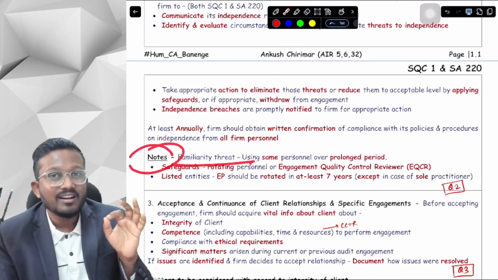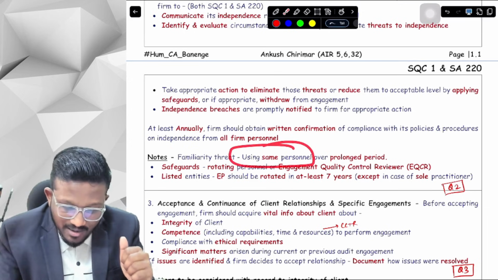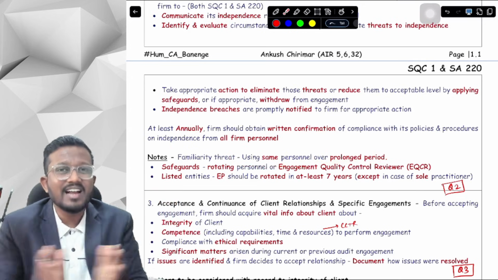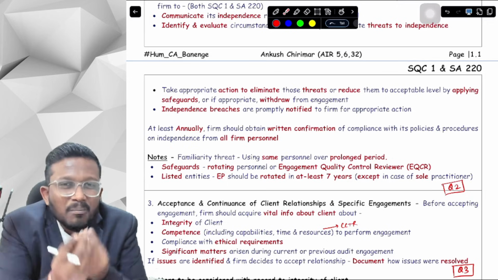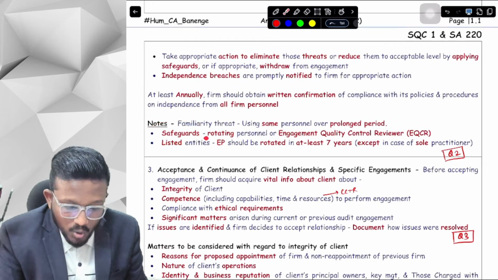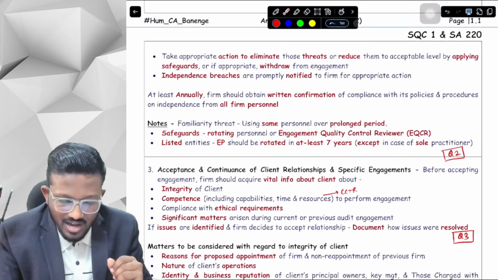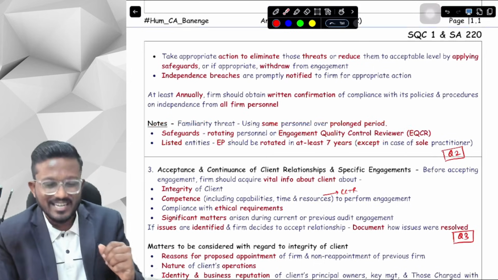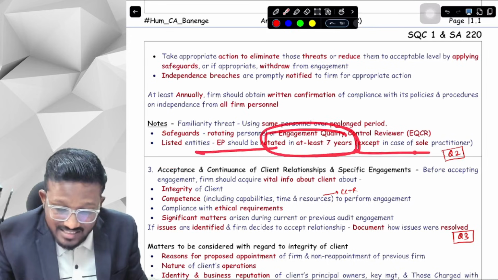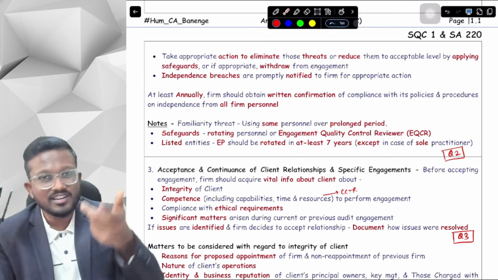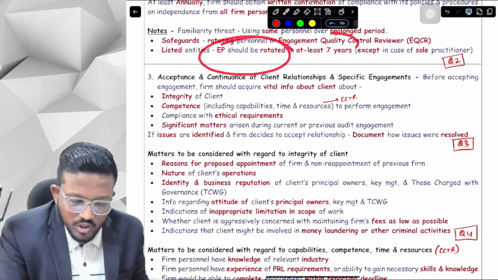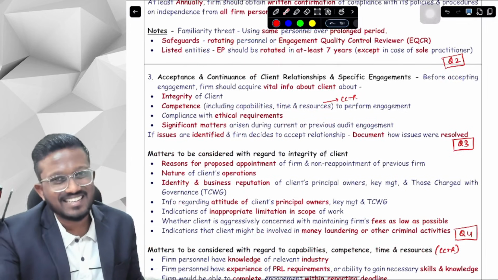Note, familiarity threat, when it applies: when we are using the same personnel over a prolonged period, a long period of time, with the same client and the same auditor, then the familiarity threat may exist where we become too sympathetic to the other party's interest. Okay, yes sir. So what are the safeguards for familiarity threat? We can rotate the personnel, like we can rotate the engagement partner, or we can use EQCR, engagement quality control reviewer. In a listed entity, the engagement partner has to be rotated in at least 5 years, except in the case of a sole practitioner. In a partnership firm or LLP, the engagement partner should be rotated in at least 7 years. Okay, yes sir.